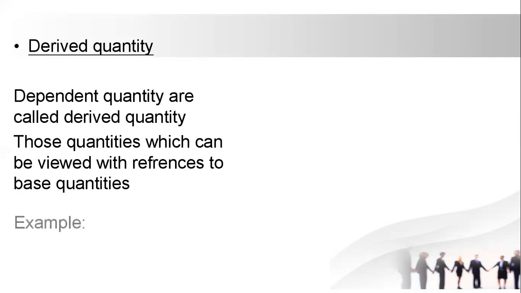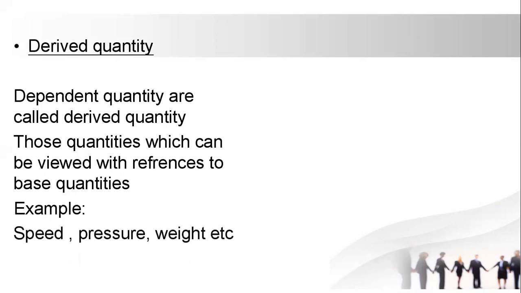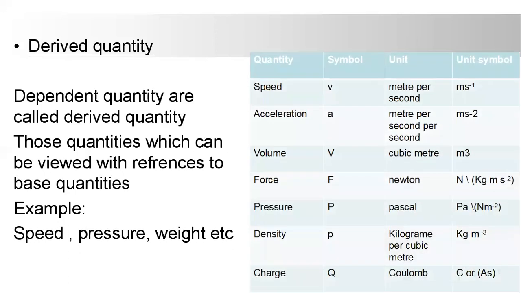Here is the table now. Here are examples: speed, pressure. The first quantity is speed, symbolically represented by v. Its unit is meter per second, written m s^-1.